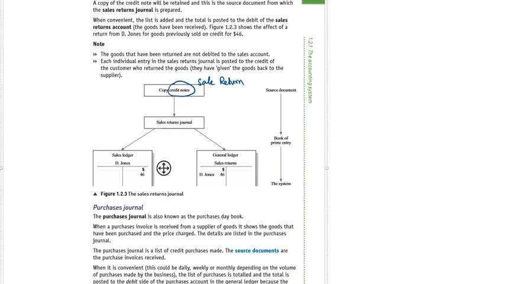So this credit note means a business has some sale return, then sale return ledger, sale return journal. In the sale return journal, we will record every individual sale return. Then we'll total the sale return, and that total will be posted into the general ledger of sale return, like this.